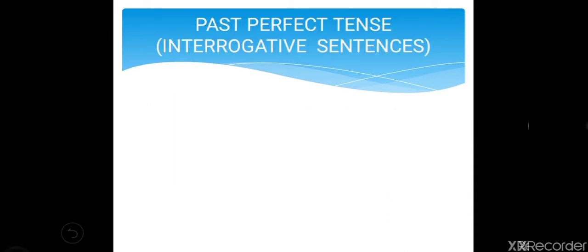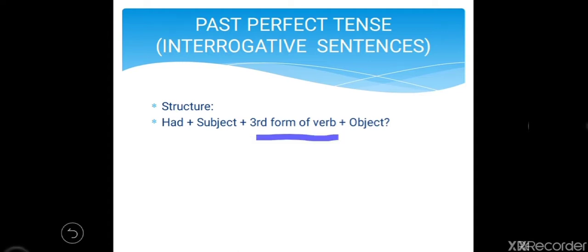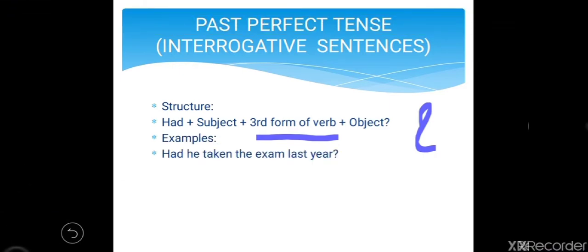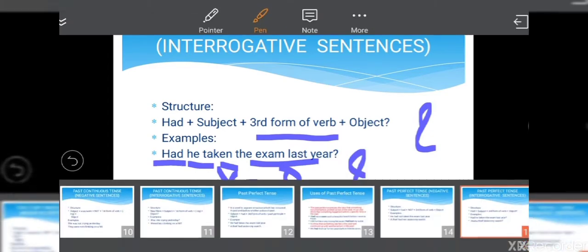Next one is past perfect tense in interrogative sentence. So the structure will be had first, then subject, then V3 and then object with a question mark. So examples are, had he taken the exam last year? Here had first, then he, subject, then taken V3, then the exam object and then question mark.